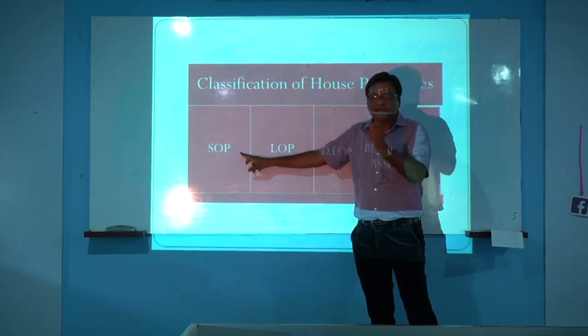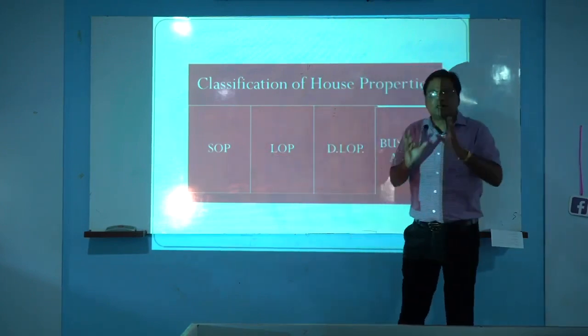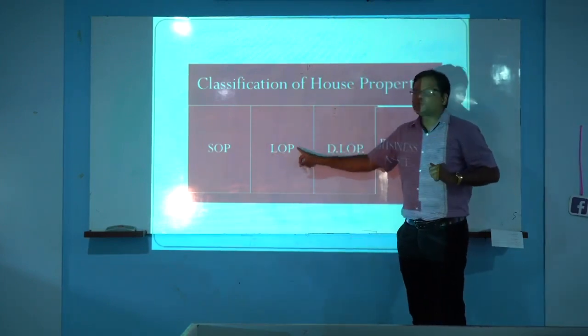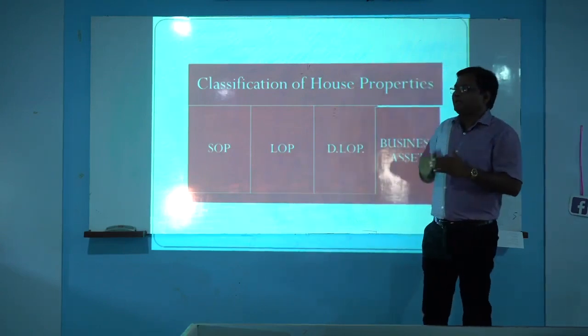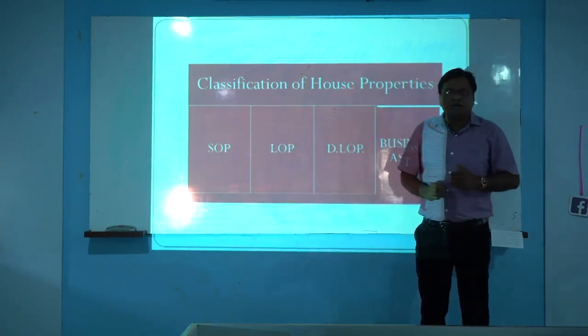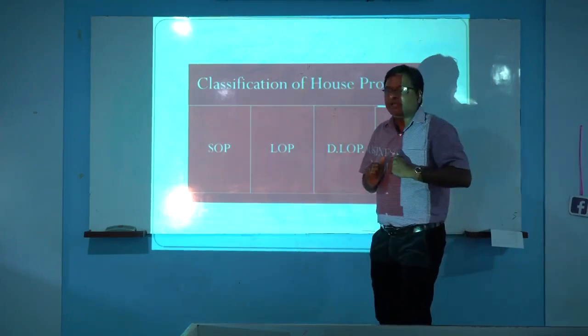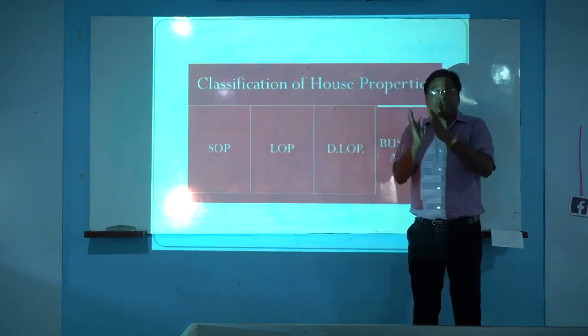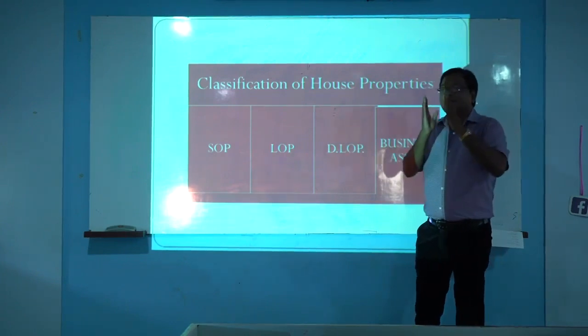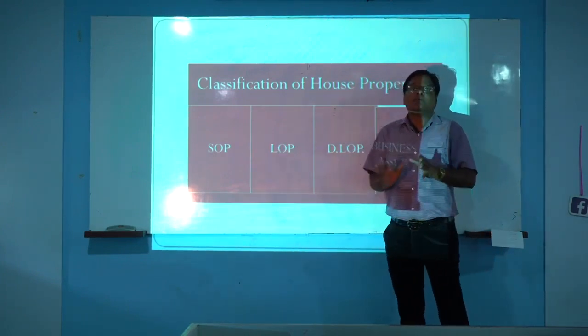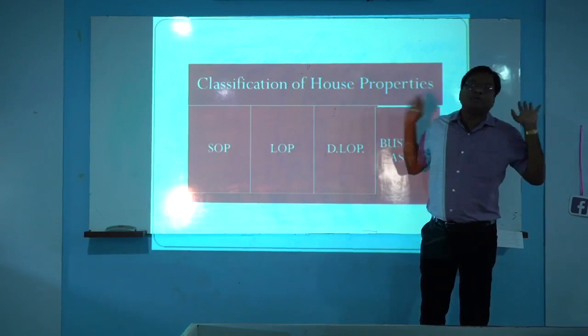That property which is used by the owner for his own residential purpose will be called a SOP property. The next one is LOP property. LOP means let out property. Any property or properties which are provided to the tenant on a rental basis will be called a LOP property.